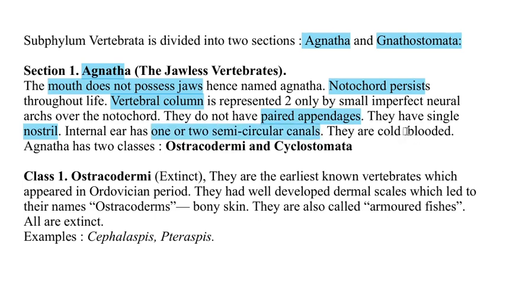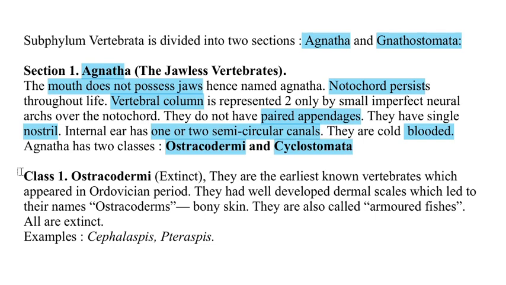They are cold-blooded, and the section Agnatha is divided into two classes, the Ostracodermi and the Cyclostomata.